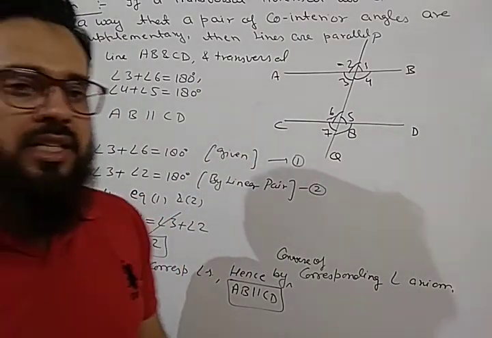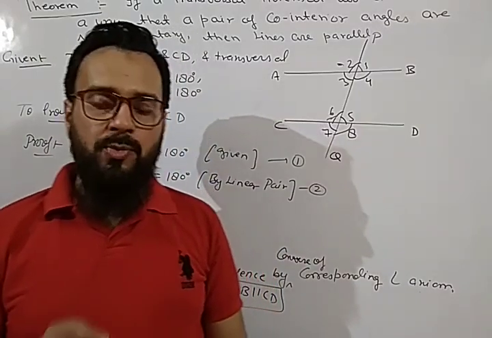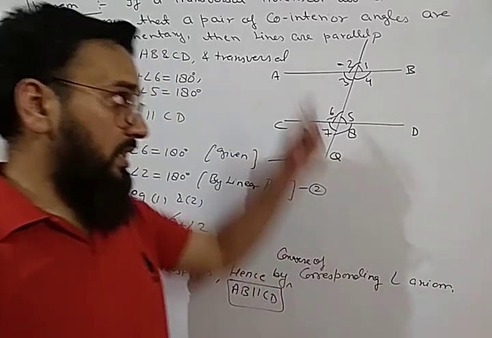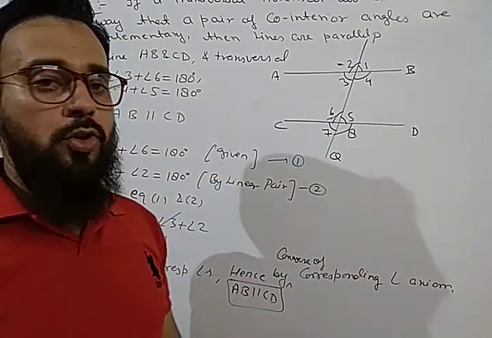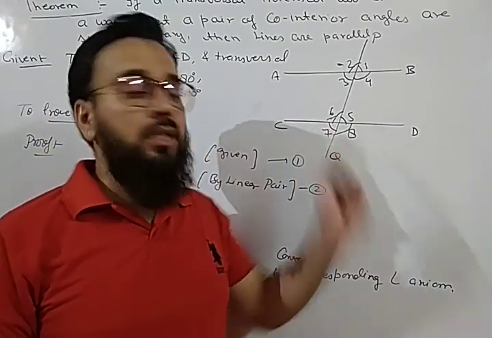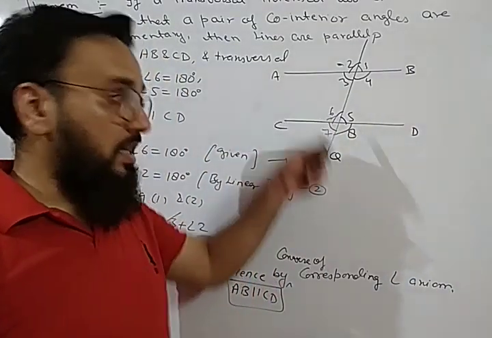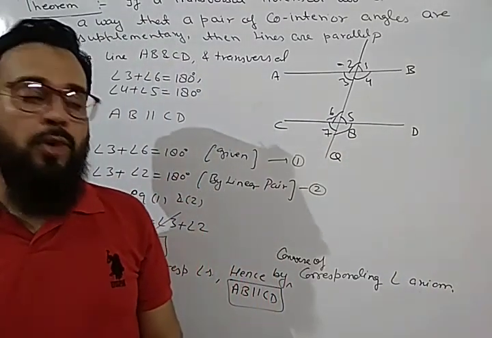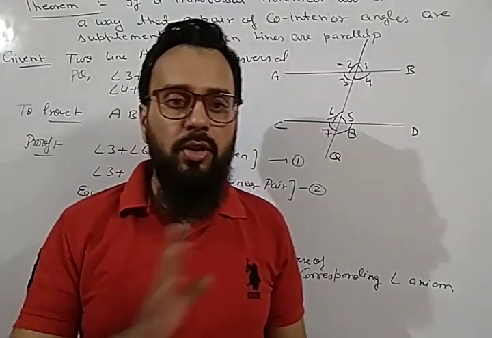So in this video we have discussed all the types of angles: corresponding, alternate and co-interior. We will study the properties. Basically, what these theorems are, are the properties of these angles. So you have to learn these statements. You should remember these things because all these particular things will be used in questions based on these exercises. Okay, so from the next video we will solve questions based on these theorems.